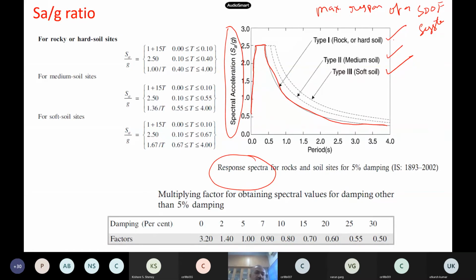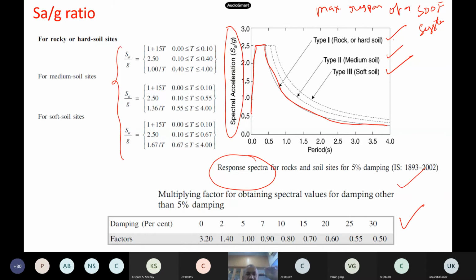They have an equation also given in IS 1893. You can plot this graph yourself, and they give a variety of damping values. Damping is a material property. For steel structures, damping is I think some 2 to 3%. For RCC structures, 5%. Like that they give you all these design charts.